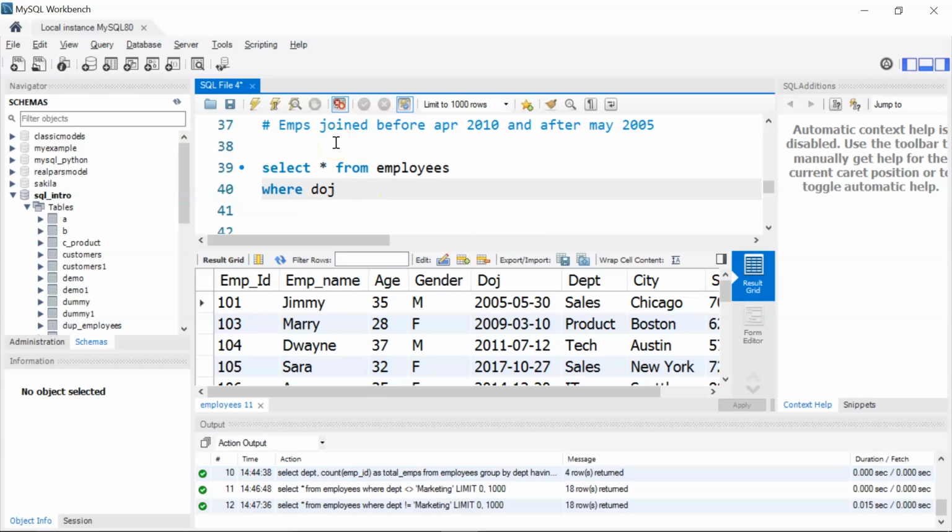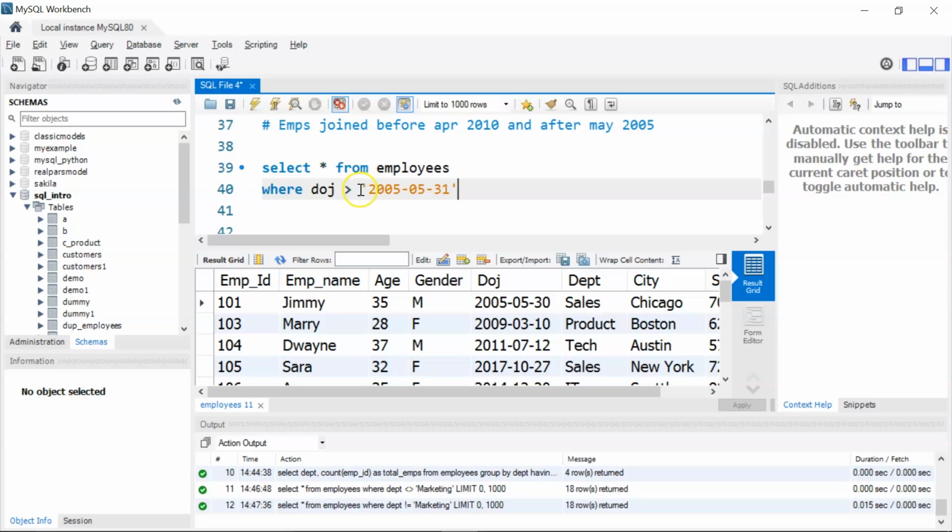So I'm going to write where date of join is greater than 31st of May 2005. So I'll write 2005. This is one of the formats to use date values.